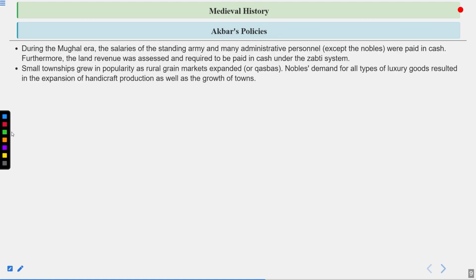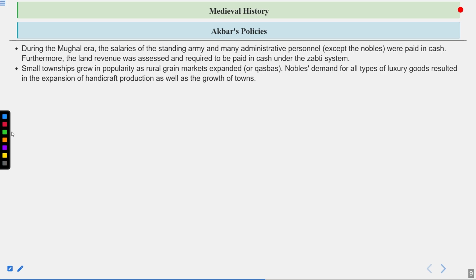Another one is that small townships grew in popularity as rural grain markets expanded. They were called kasbas. Nobles' demand for all types of luxury goods resulted in the expansion of handicraft production as well as the growth of towns. So during the time of the Mughals, as things were being stabilized, the economy was stabilized.